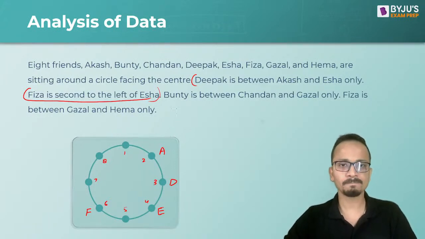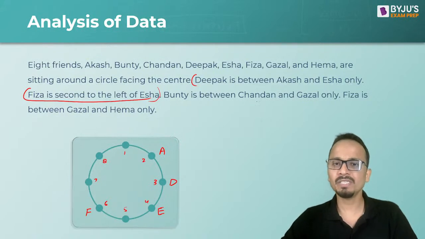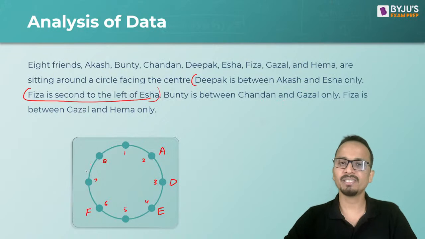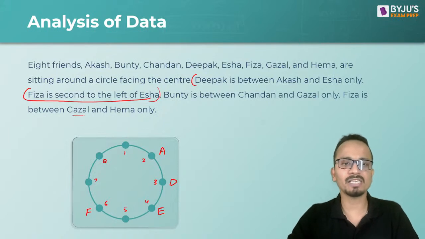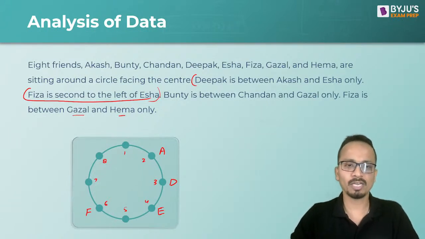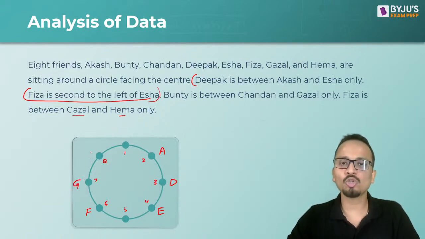Let's go ahead. Bunty is between Chandan and Ghazal. Now 3 chairs are left, and Bunty will obviously sit in the middle. We know that. The last statement says that Fiza is between Ghazal and Hema. So Ghazal will sit at chair number 7, because Bunty is also between Chandan and Ghazal. So Bunty will sit at chair number 8.